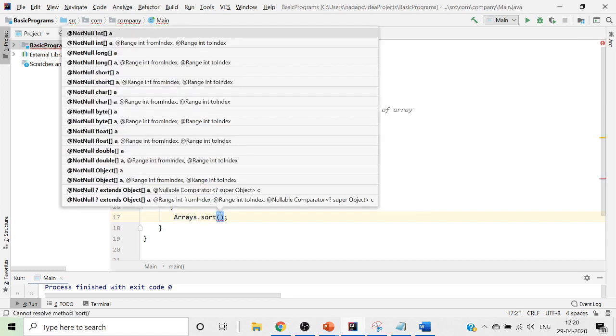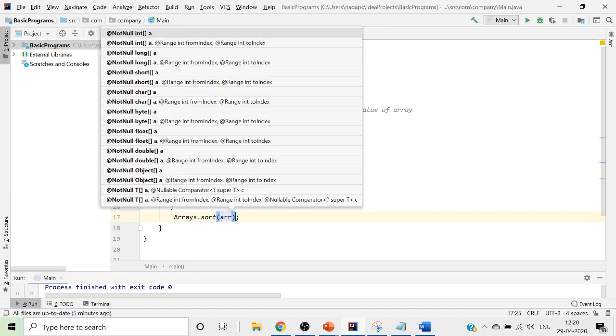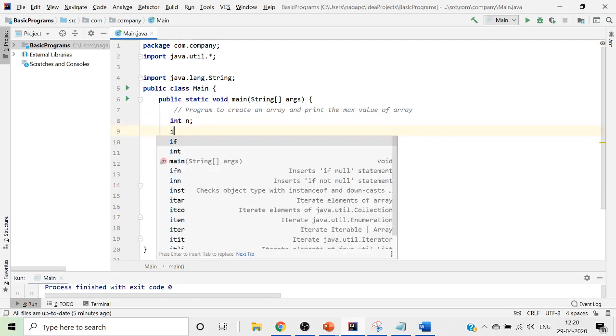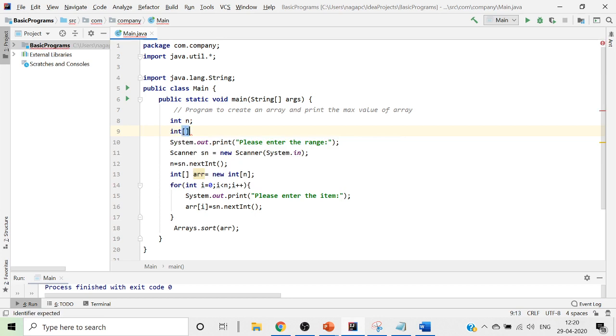This method is given with an input called arr. Once I give it as an input, my array gets sorted, my arr gets sorted. Now to place this sorted array, I can just place it into another array. So I'll go ahead and create another array, int sortArray is what I want to create. Now I'll put it as sortArray is equals to Arrays.sort(arr).